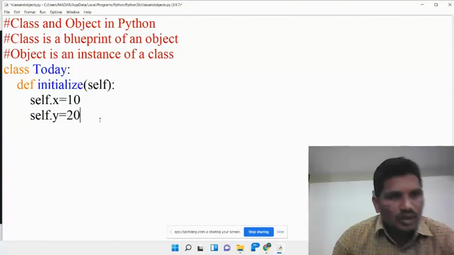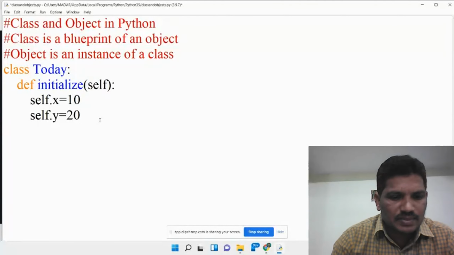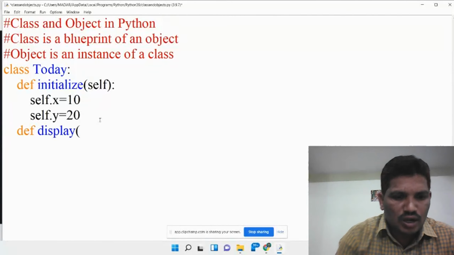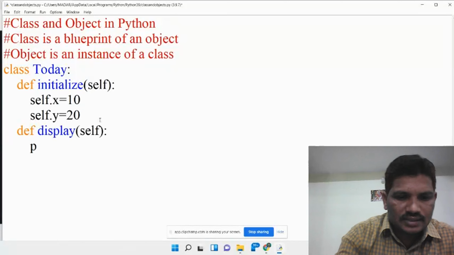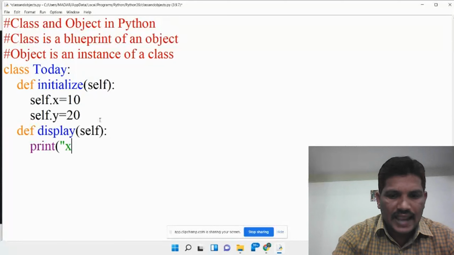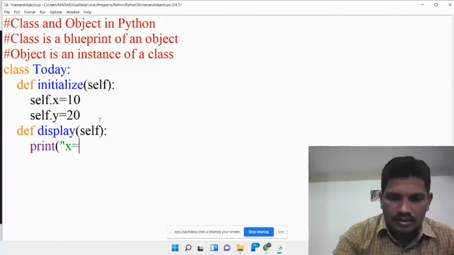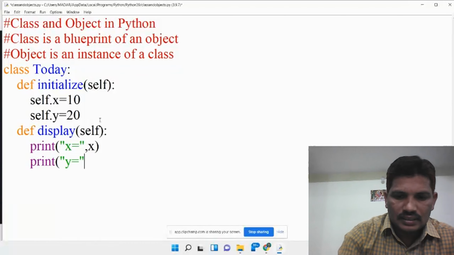Once we initialize these variables, how do you access and display them? I would like to take another function, display. The display also has the self keyword. Then I would like to display these values over here. Print x equal, comma x, then print y equal, comma y.